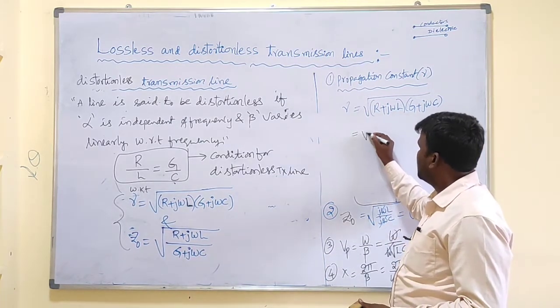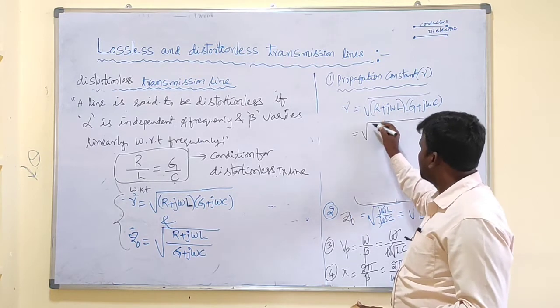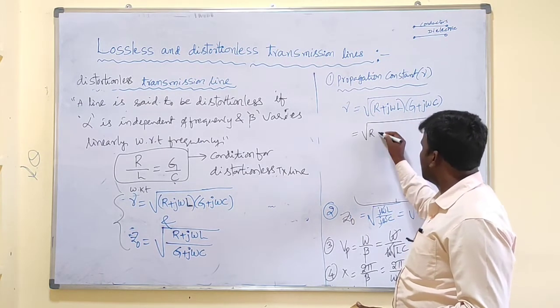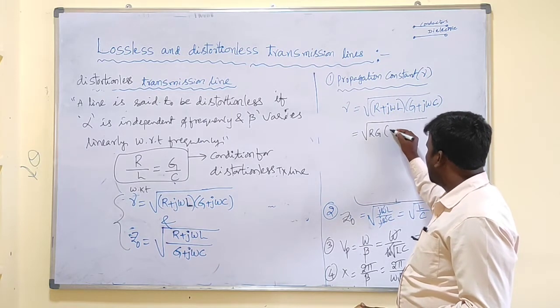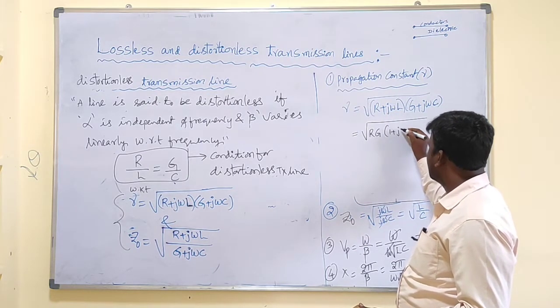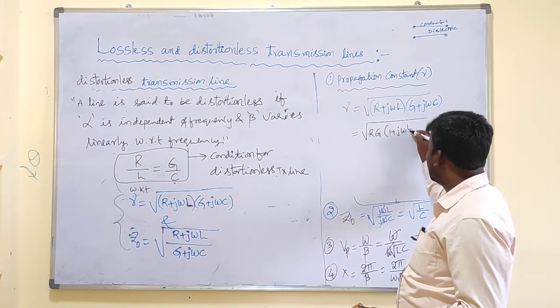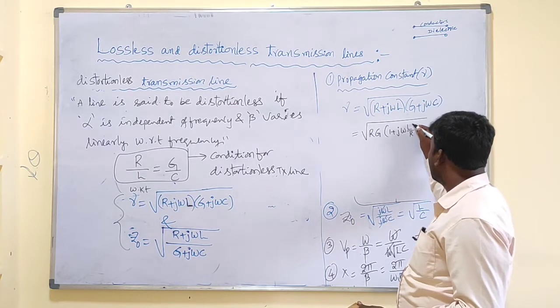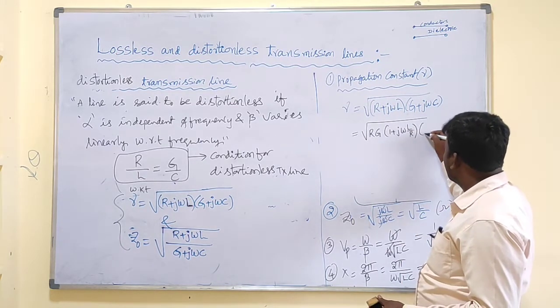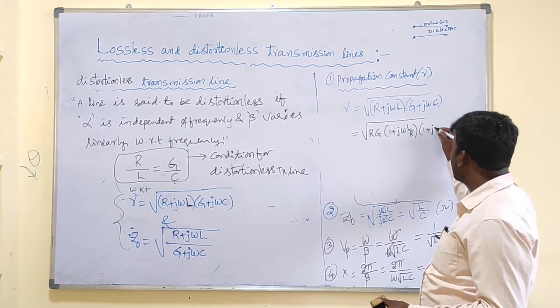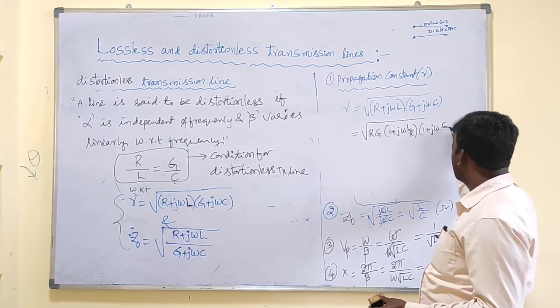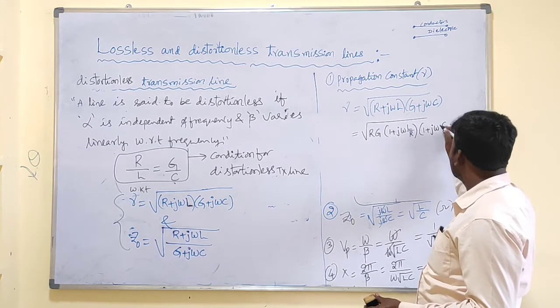Let us take R as common here and G as common here. We can write that combinedly as root R into G, and here we got 1 plus j omega L by R, and 1 plus j omega C by G.